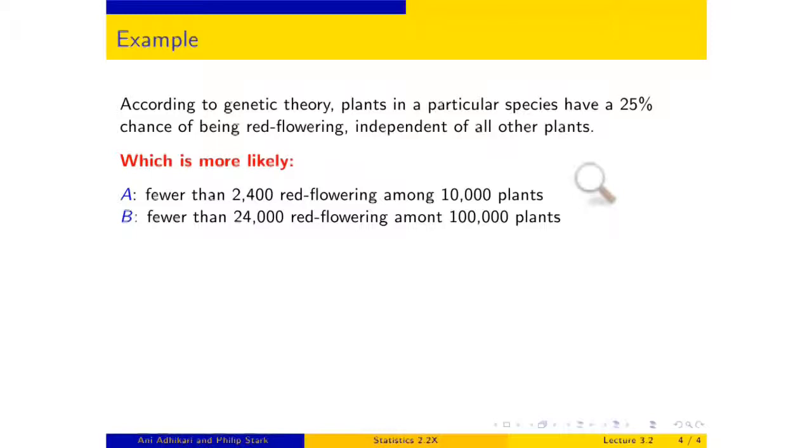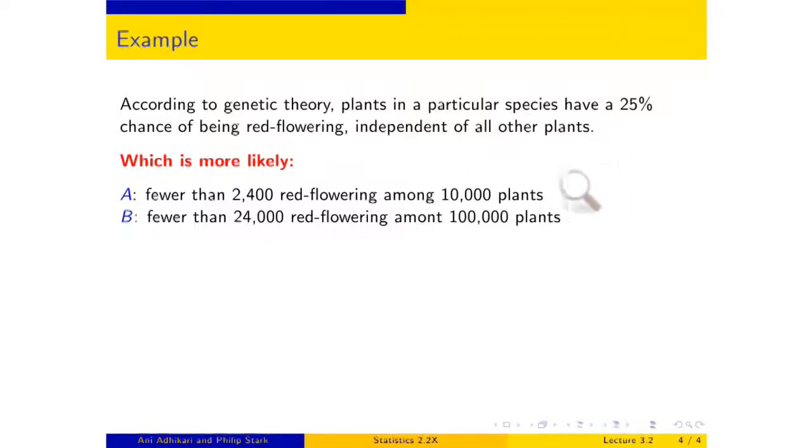And I want to compare 2 chances. I want to compare the chance of fewer than 2,400 red flowering out of 10,000 plants compared to fewer than 24,000 red flowering out of 100,000 plants. So if I'm going to compare 2 things, I have to find something that's common. What's common is that I'm looking at 24% or fewer red flowering.